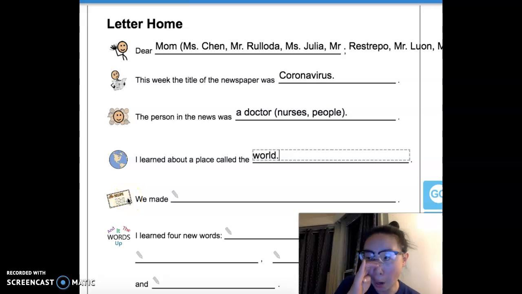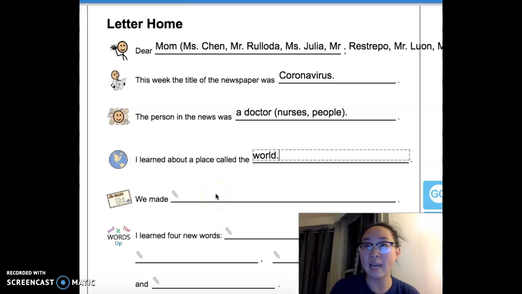For recipe, we didn't make anything as a class, but maybe you made something at home. Maybe you helped make a meal. Maybe you helped make a dessert, or you just helped make a snack. Any of those things are great.